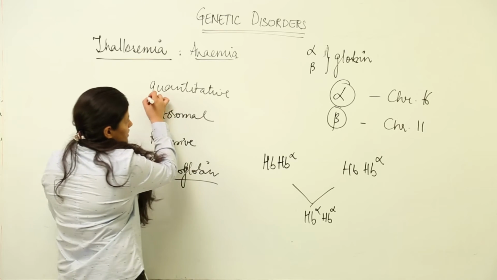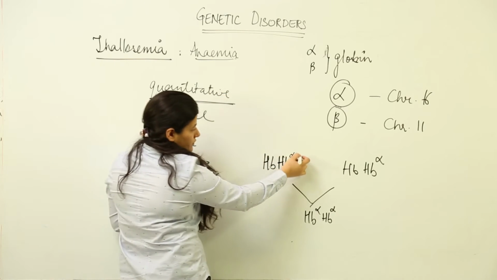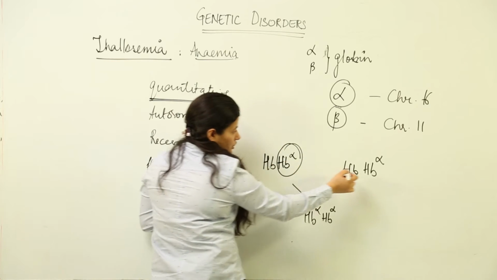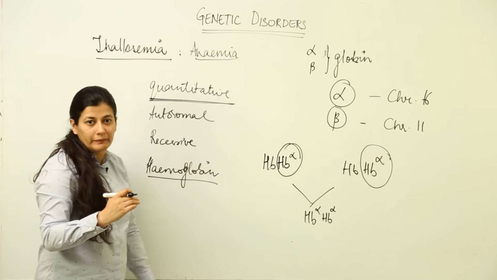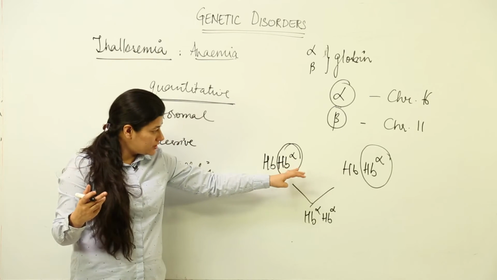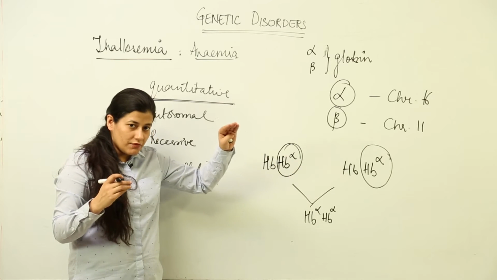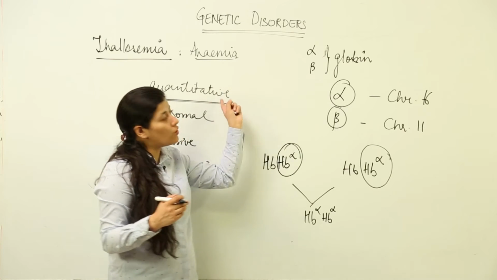Moreover, it is a quantitative disorder. That means due to the absence of this diseased recessive gene, there would be a decline in production of something, okay. The protein that these particular genes or alleles are coding would be produced in lesser quantities. So that is why this is a quantitative disorder.